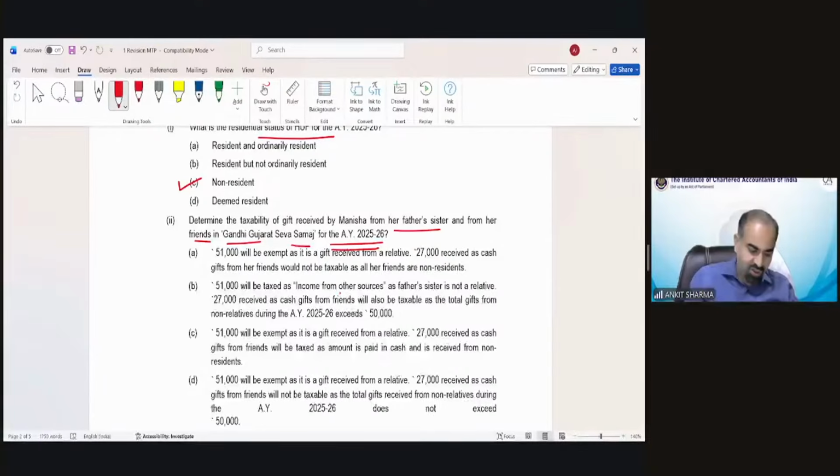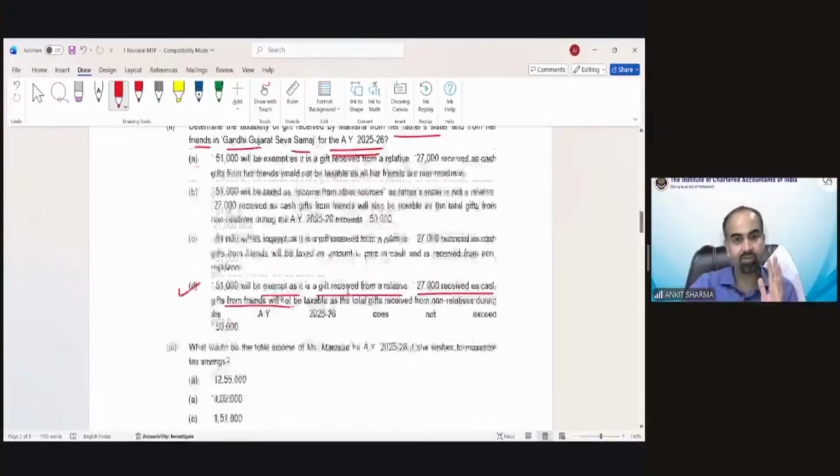Clear, students? So the first point has been discussed, that is exempted because the brother or sister of either of the parents would form a relative. So in the second point, the correct option would be D. 51,000 will be exempted as it is a gift received from a relative. 27,000 received as cash from a friend. So up to 50,000, there would not be any taxability in case of a monetary gift. And because it is less than 50,000, of course that 27,000 is also not going to be taxed. So nothing is taxed in respect of 51,000 and 27,000.